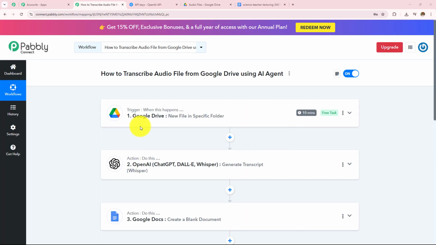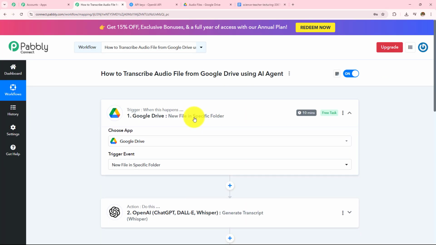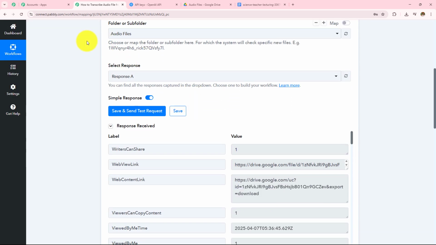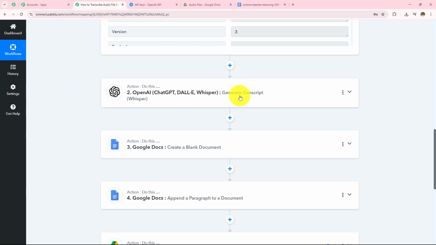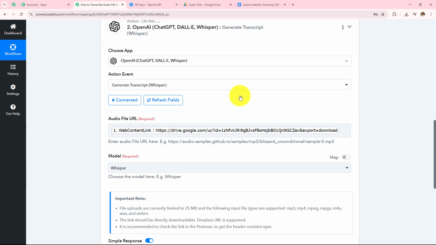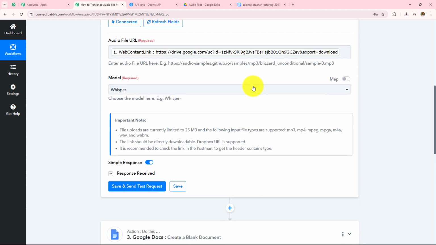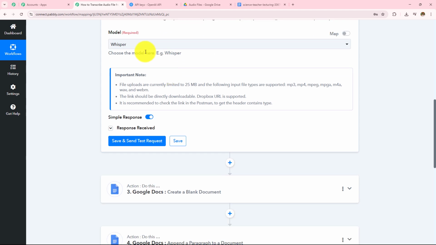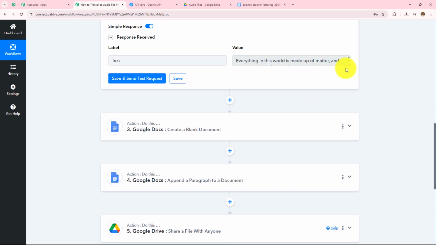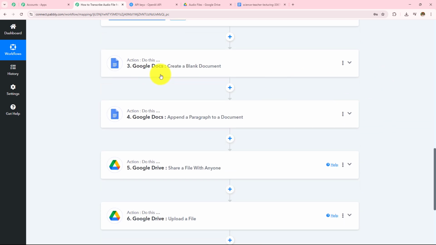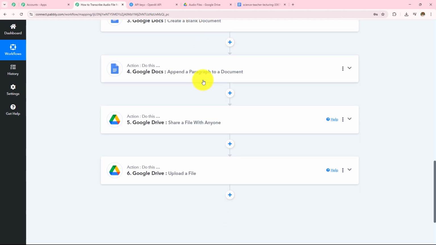So now to summarize, we took Google Drive as a trigger application where we made connection with Pabbly Connect. We uploaded a file and received the response in this workflow. Then we moved to the next step where we wanted to generate a transcript for that audio file. So we took OpenAI as my action application, made connection with Pabbly Connect, entered the audio file URL, selected the model, then clicked on the save and send test request and received the transcription of that audio file. Now I wanted to add that to my Google Docs. So first I created a blank document and then after that I wanted to append a paragraph to that document.